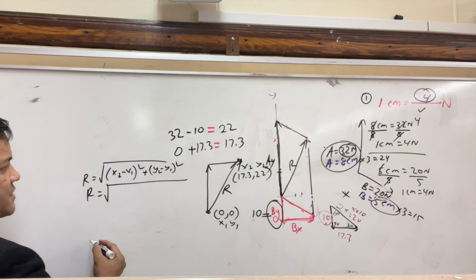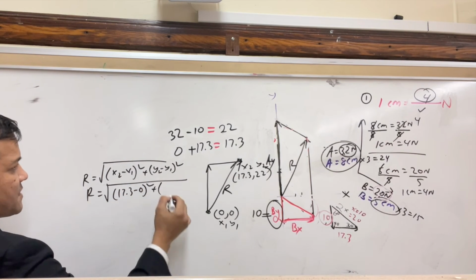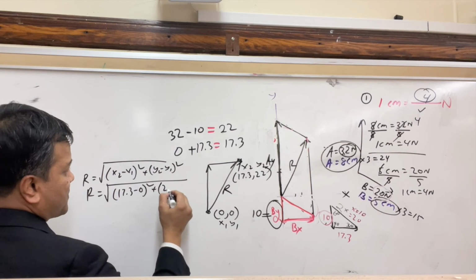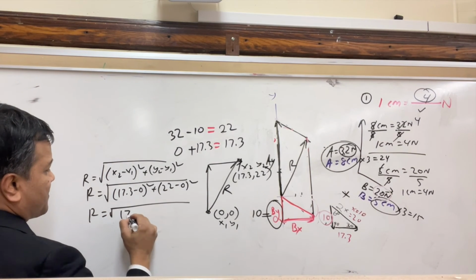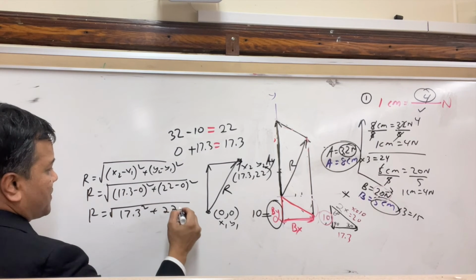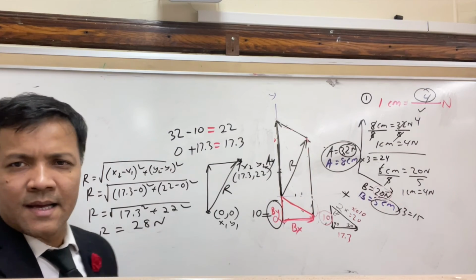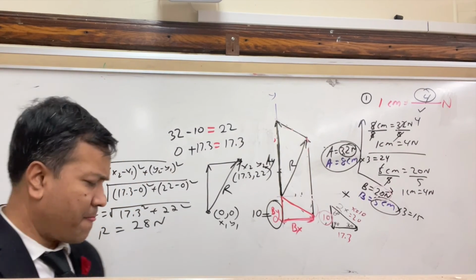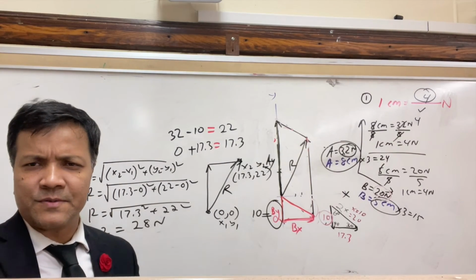So x2 is 17.3 minus 0 squared plus y2, 22 minus 0 squared. So r is equal to the square root of 17.3 squared plus 22 squared. So r is of course 28 Newton. So we are done with this two vector problem.